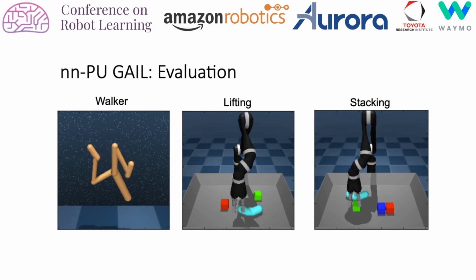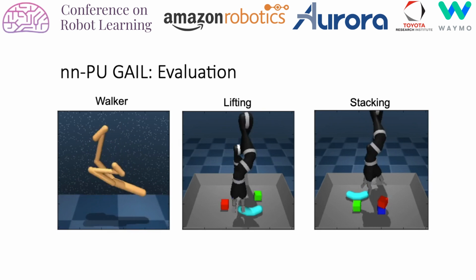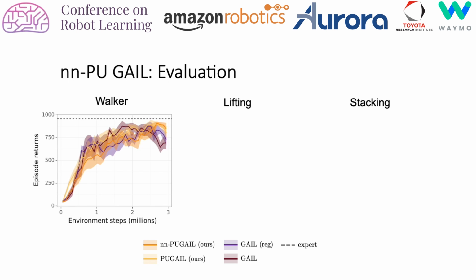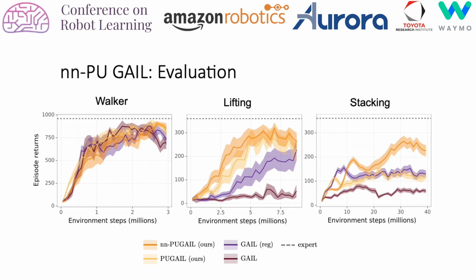We evaluate our method on a standard benchmark Walker task and two challenging tabletop manipulation tasks. We compare our NN-PU GAIL with three baselines, including PU GAIL without a non-negative constraint, vanilla GAIL, and a GAIL regularized by input image augmentation. We see that all four methods perform well on the standard Walker task. In lifting, both PU learning methods perform better than GAIL, and in the most challenging stacking task, NN-PU GAIL is able to outperform all baselines with wide margin.